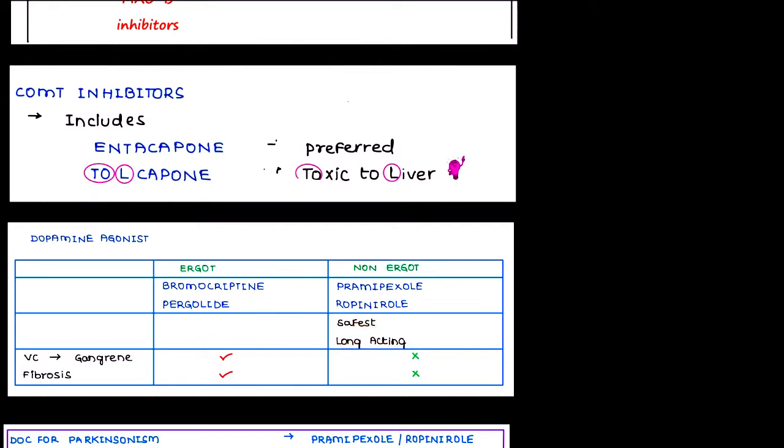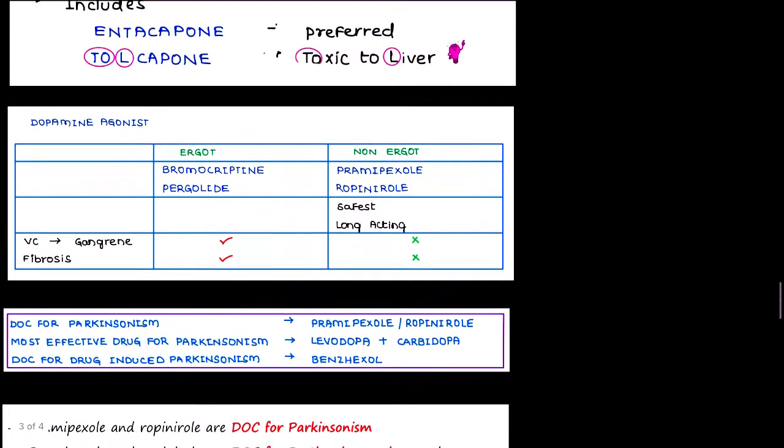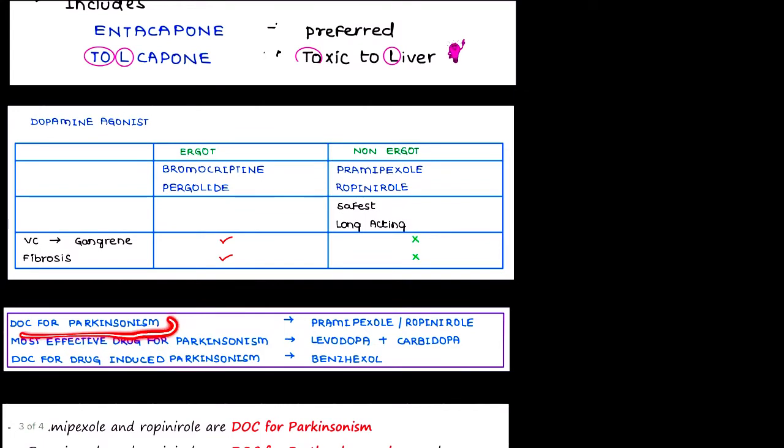Side effects such as gangrene and fibrosis are seen with the ergot drugs, bromocriptine and pergolide, but not with pramipexole and ropinirole. So the drug of choice for Parkinsonism is pramipexole and ropinirole, but the most effective drug for Parkinsonism is levodopa and carbidopa.